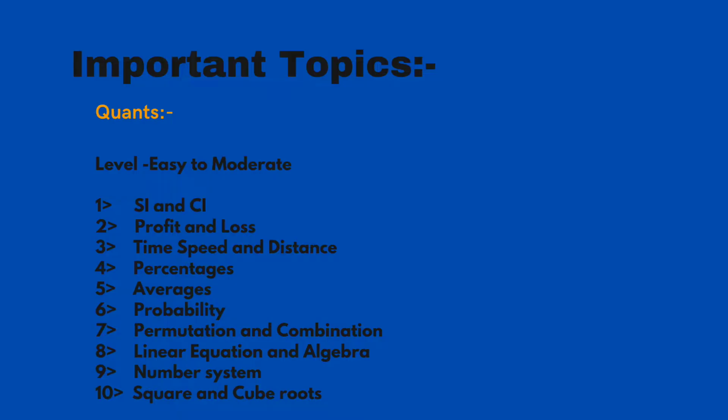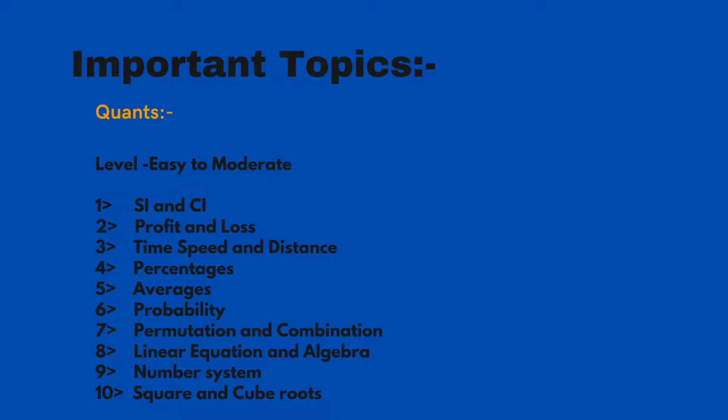Important topics of the quant section. Let me be very clear with the level of exam. The level of exam for the quant section is going to be easy to moderate. The important topics that you need to prepare are SI and CI, profit and loss, time, speed and distance, percentages, averages, probability, permutation and combination, linear equation and algebra, number system, square and cube roots.